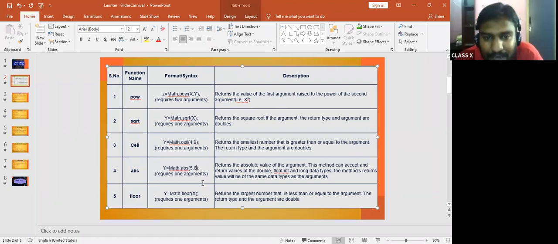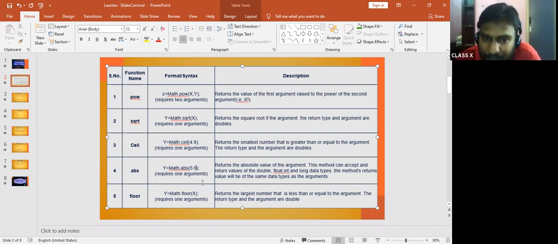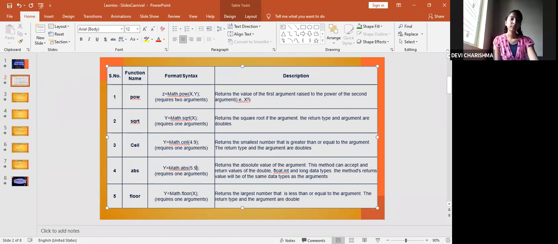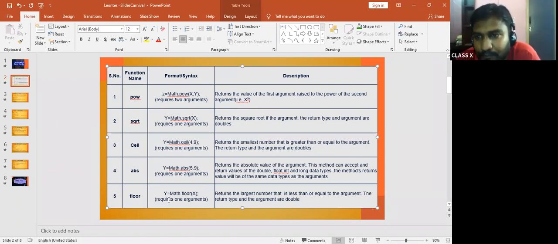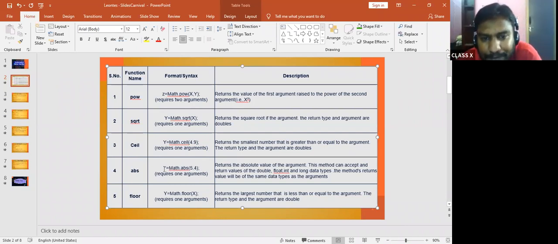No, the value I have entered is 5.6. What will be the absolute value for this? 5. It is 5 only. Again, if I write 5.9, what will be the absolute value? 5. If I write 5.4, what will be the absolute value? 5.